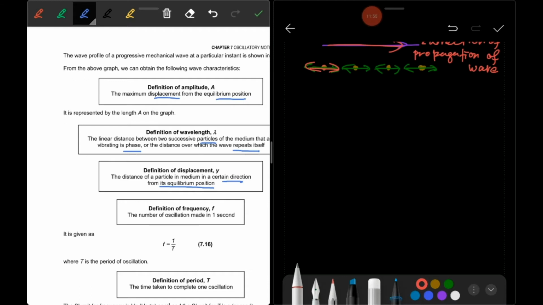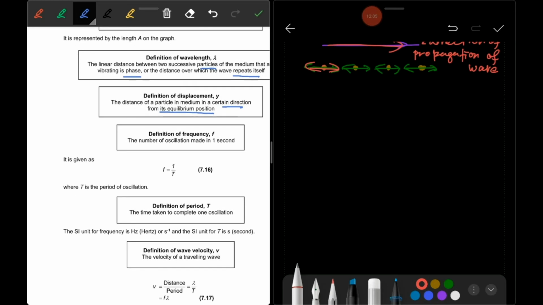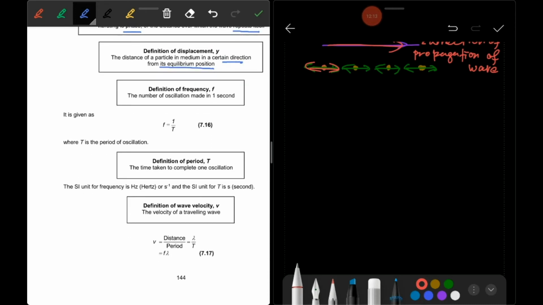And then the definition of f, you learned it before. F is the frequency, or the number of oscillations made in 1 second. And the period is still the same: the time taken to complete one oscillation. Here you also learn that the wave propagates either to the left, to the right, up, or down.